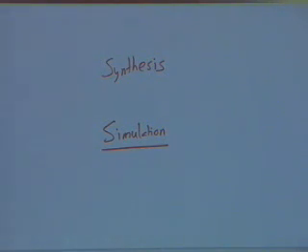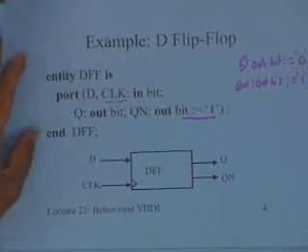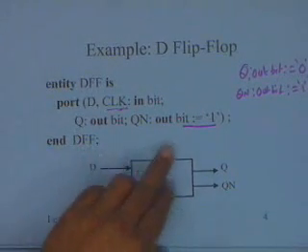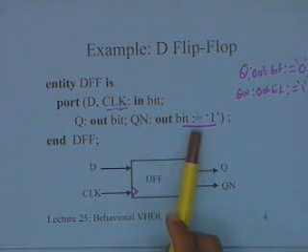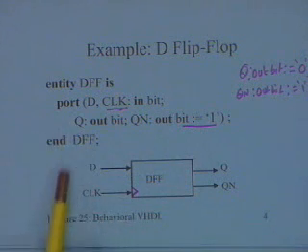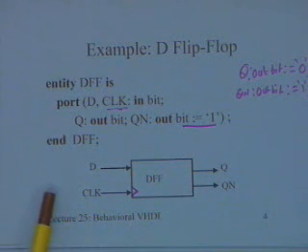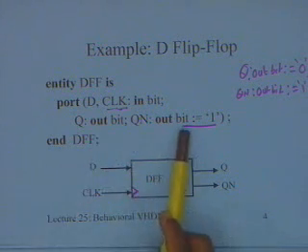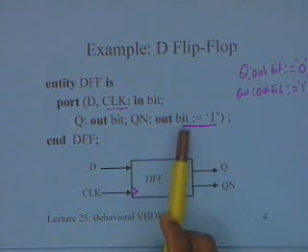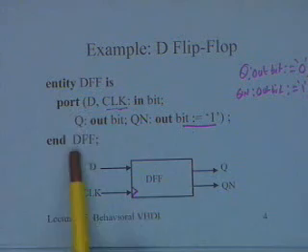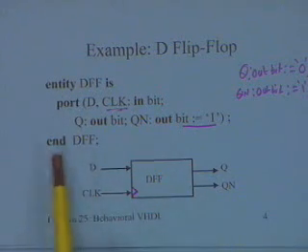So this initialization is one such thing. Typically synthesizers will not support such an initialization. You have to do something else if you have to initialize this flip-flop. But what it means is, whenever I instantiate this particular component, it will start with this QN output being 1. So it will be part of my initialization as far as the simulation is concerned. So that is part of the entity.